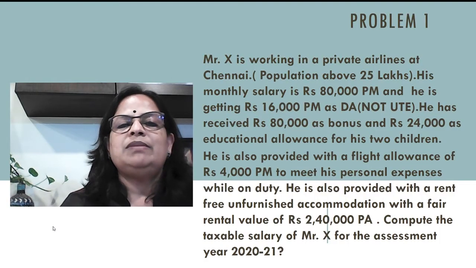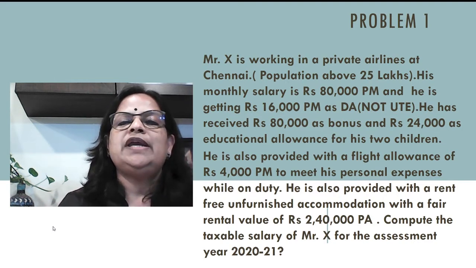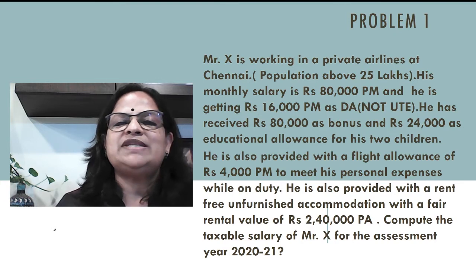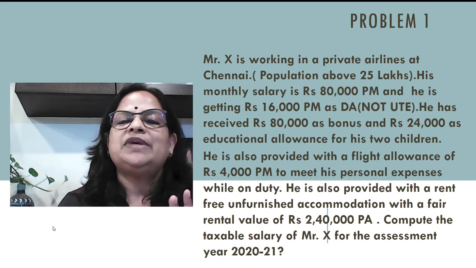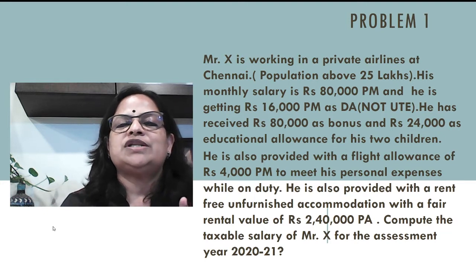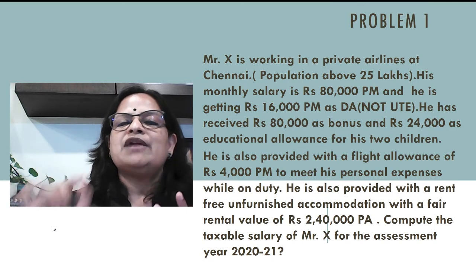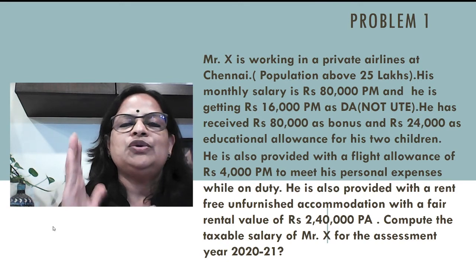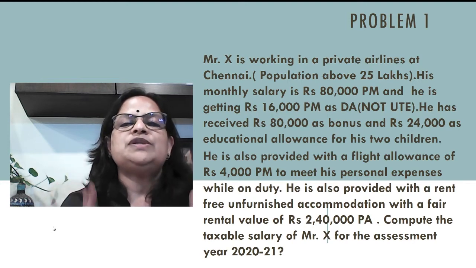The first problem, I told you there are four problems. Mr. X is working in a private airlines, so he is a private sector employee. Place of work is Chennai. That means if it's RFA valuation or HRA valuation, place of work is important. The population is about 25 lakhs, so it means RFA computation will be there in the question. If the population is about 25 lakhs, you know that we have three rates: 15% of salary, 10% of salary and 7.5%. So this is 15% of salary.